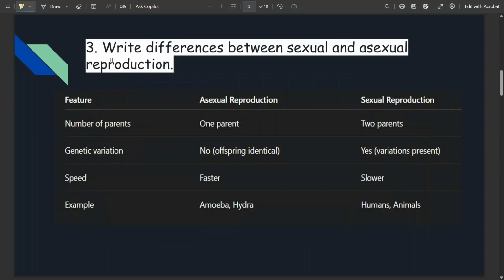Then our next question is, write differences between sexual and asexual reproduction. In asexual reproduction only one parent is needed. In sexual reproduction two parents are needed. In asexual reproduction there is no genetic variation, offspring are identical. In sexual reproduction, variation is present. Asexual reproduction is faster and sexual is slower. Examples of asexual are amoeba and hydra, and examples of sexual are humans and animals.